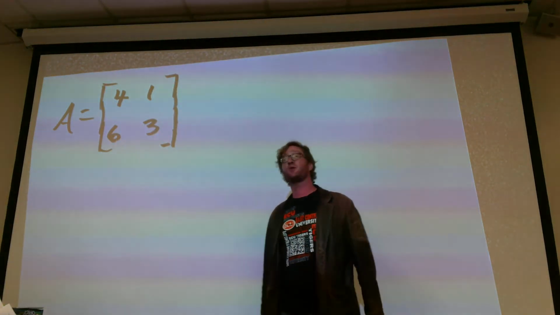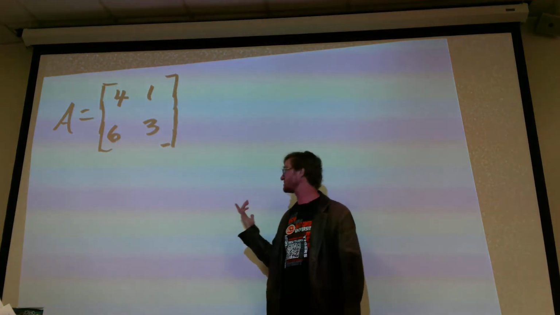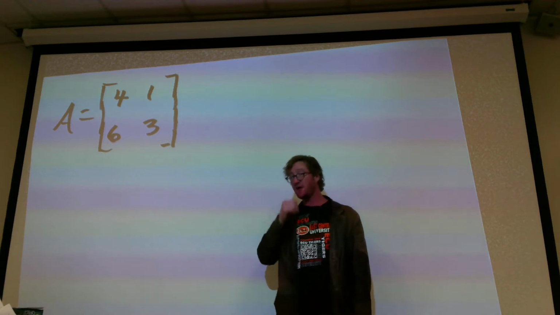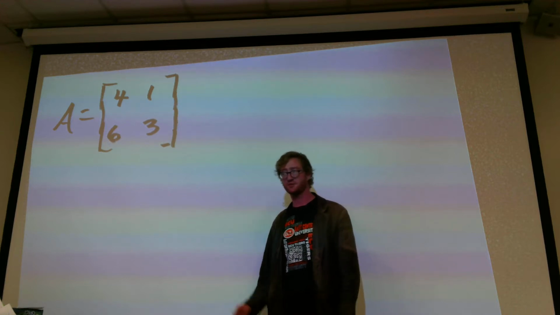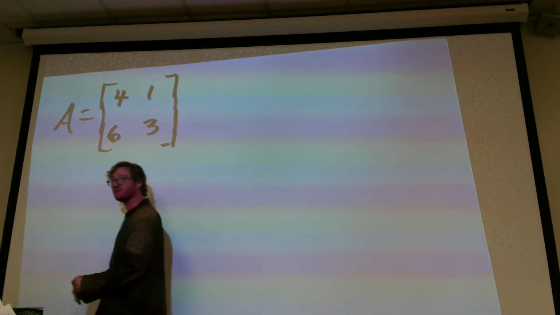Okay, so let's just go ahead and jump into examples. So we have a 2x2 matrix, okay? Let's determine the eigenvalues and the eigenvectors that are going to be associated with this 2x2 matrix. Okay, so the first step, we're going to look for the eigenvalues.